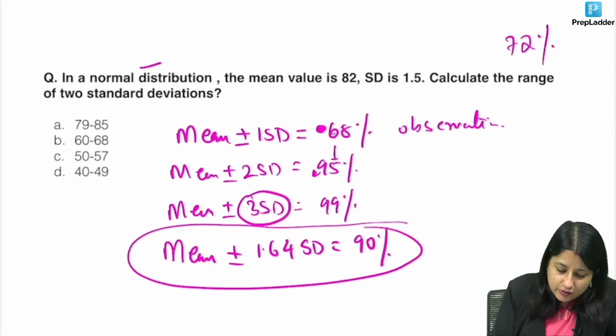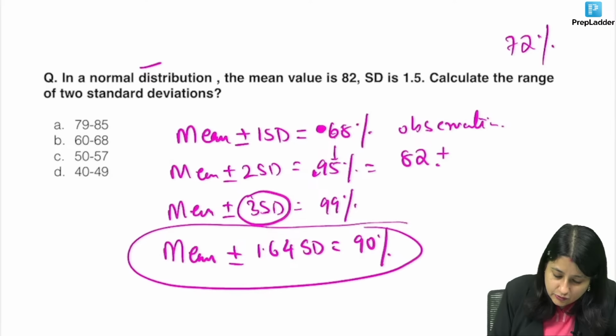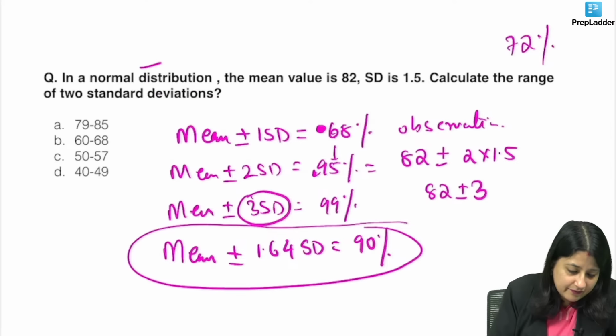So here the question was 2 standard deviations. When I have 2 standard deviations, guys, I'm going to use this one. Mean is 82 plus minus 2 into 1.5. So that is 82 plus minus 3. So how much is that going to come? This is your answer, everybody, it is A.